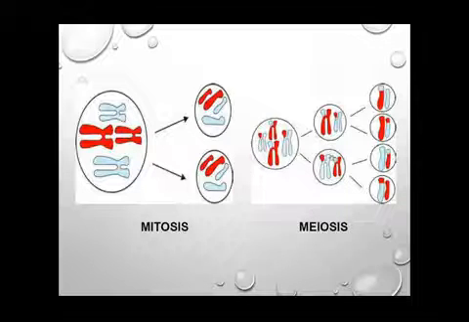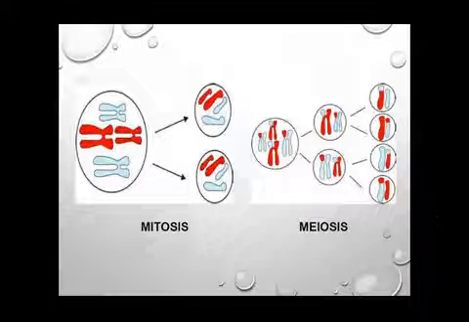It is called reductional division because the number of chromosomes in the mother cell is reduced to half in the daughter cells. And it is not identical. The chromosomes formed in the daughter cells are not identical to those found in the mother cell. Like in mitosis, you were seeing that the same number of chromosomes were there in both the mother cell and the daughter cell, and the type of chromosomes was also the same. But here you are seeing recombination, or new types of chromosomes, in the meiotic division.